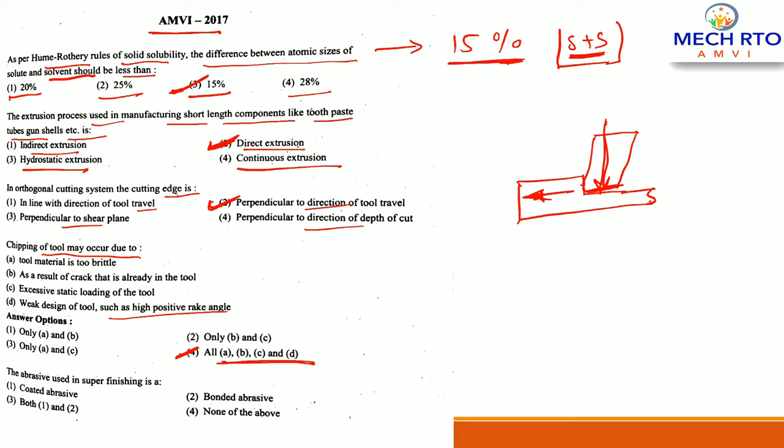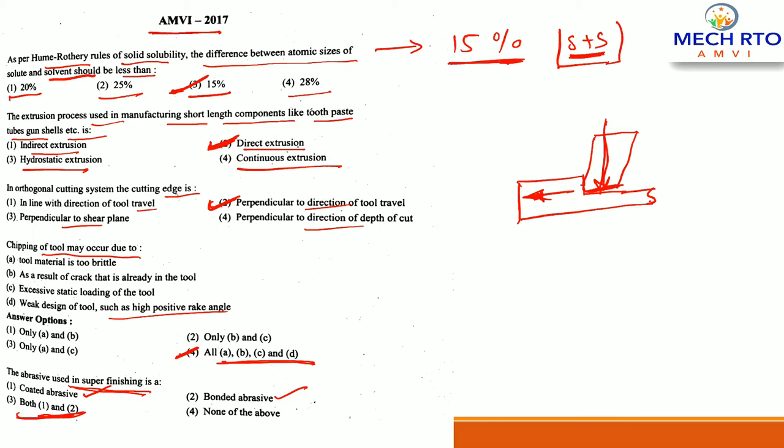Now the next question: the abrasive used in super finishing is. Both abrasives are used: coated type as well as bonded abrasive. The correct answer is both 1 and 2.